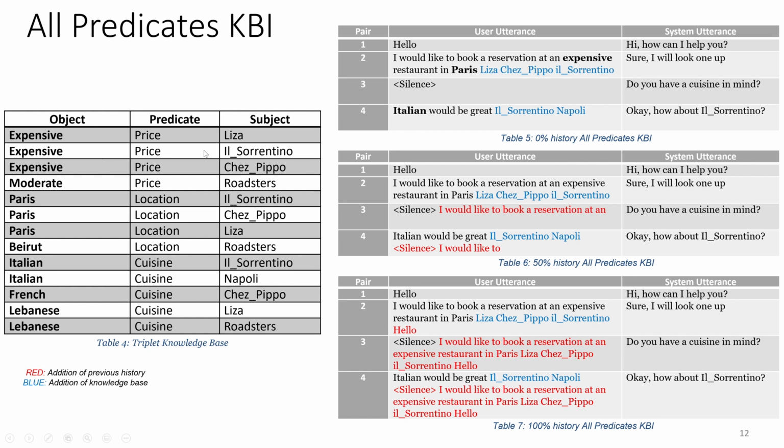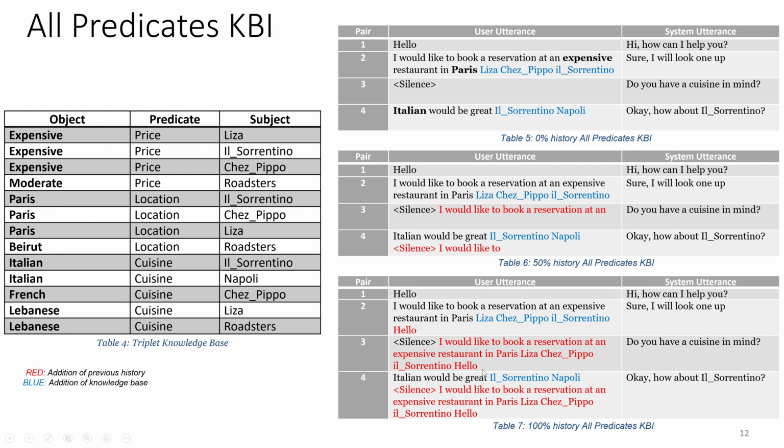We're intersecting the common subjects, and then we are augmenting at the end. In table number 6, it's the same story, except that I'm taking 50% of the history of the previous pair. For example, in pair number 3, I will look at pair number 2, take half of the words, put them back in. Pair number 4, I look at pair number 3, take half of the words, and put them back in. So, for example, table number 4, I look at Italian would be great. I put the Italian restaurants, El Sorrento and Napoli, and then I take half of the previous pair.